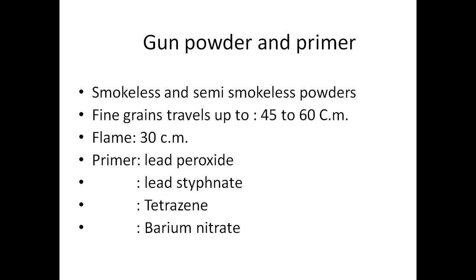Then coming to the gunpowder and primer. The gunpowder and primer is smokeless and semi-smokeless powders. Fine grains travel up to 45 to 60 centimeters. Flame has effects up to 30 to 45 centimeters. That depends on the length of the gun barrel. Primer consists of lead peroxide, lead styphnate, tetrazene and barium nitrate.